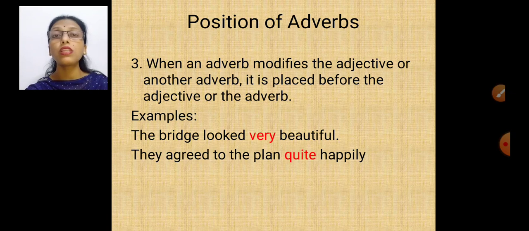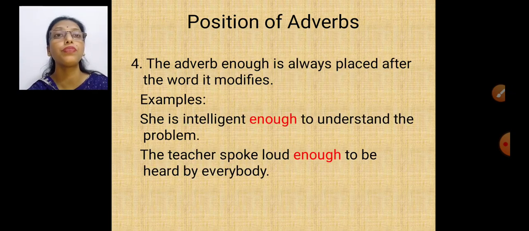Beautiful is describing bridge. So beautiful is adjective. So very will come before beautiful. Okay. They agreed to the plan quite happily. Happily is talking about agreed. How did they agree? Happily. So quite will come before happily. Okay. In these cases, the adverbs will come either before adjective or before adverb.